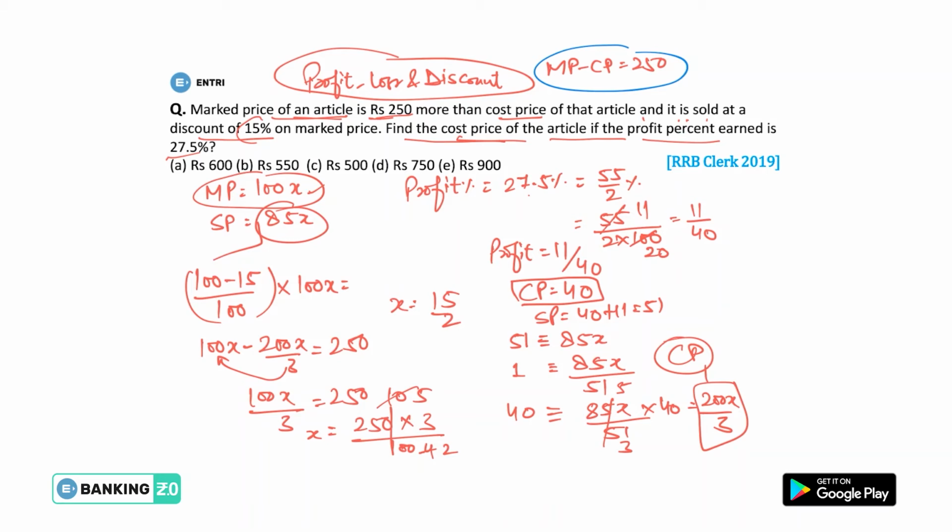And we need to find what? Cost price. So the value of cost price will be 200x by 3. That means CP equals 200x by 3. So we can put the value of x here to find the cost price, divided by 3. 3 fives are 15, okay, and 2 10. That means the value of CP will be 500 rupees. That means we can tick C as our answer. CP will be 500 rupees.